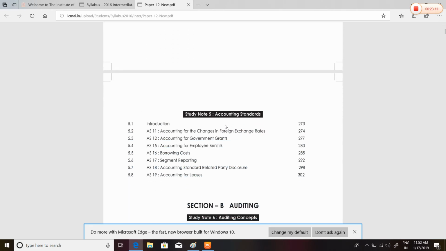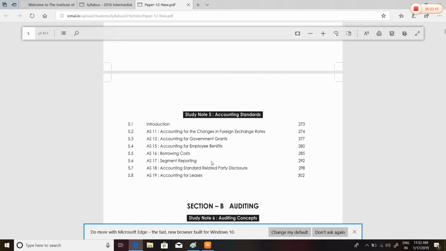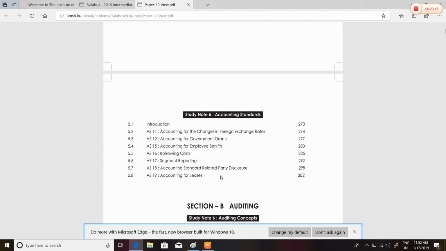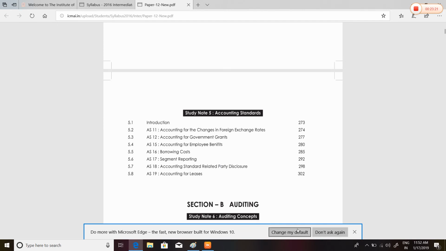Small accounting standards are there: AS 11, 12, 15, 16, 17, 18, 19. Accounting for leases, AS 19: some changes are going to be made, so I'll be putting accounting for leases on hold.